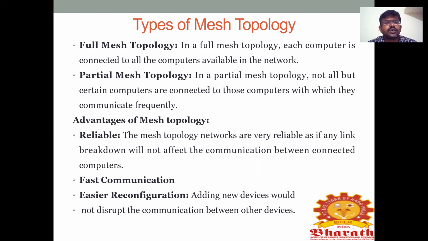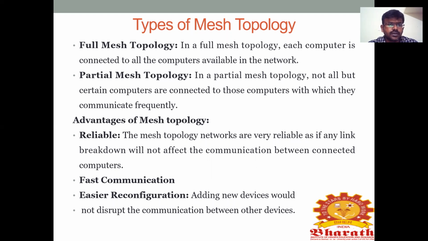That is called partial mesh topology. So in this case, not all, but certain computers are connected to those computers which they communicate frequently. That is called partial. If it is fully interconnected, that is full mesh topology. If the information is communicated between two or three systems, that is called partial mesh topology.